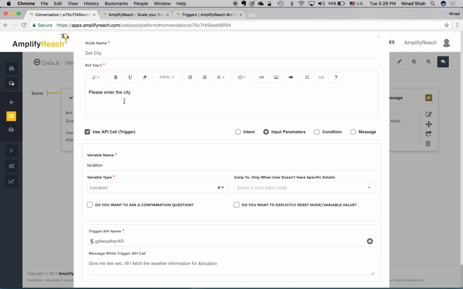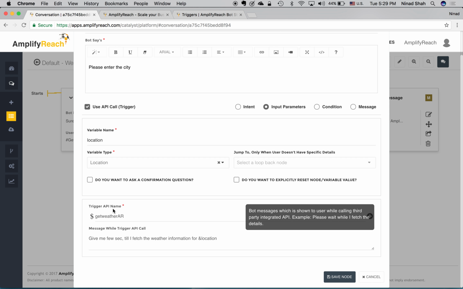In the other case, if the user had entered how is the weather, here it identifies that it's an intent for fetching weather information, but the location information, which is required, is not provided by the user. So it goes ahead and asks please enter the city.